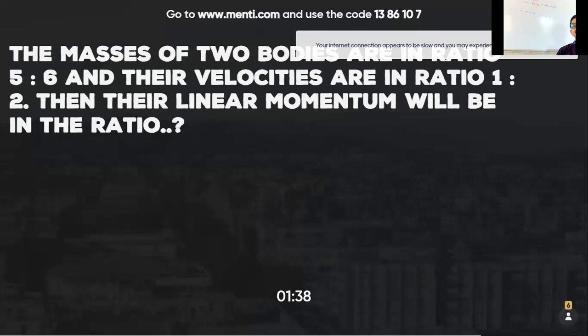Two bodies with mass ratio 5:6, their velocities with ratio 1:2. Find the ratio of the linear momentum, mass into velocity of the first body upon mass into velocity of the second body.